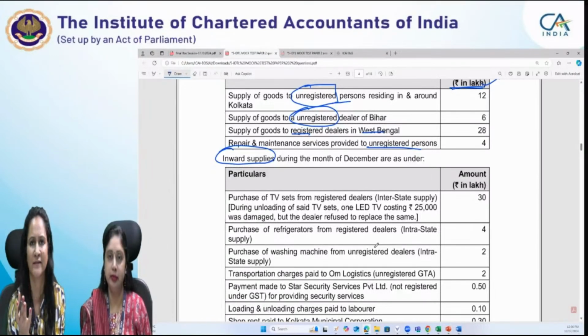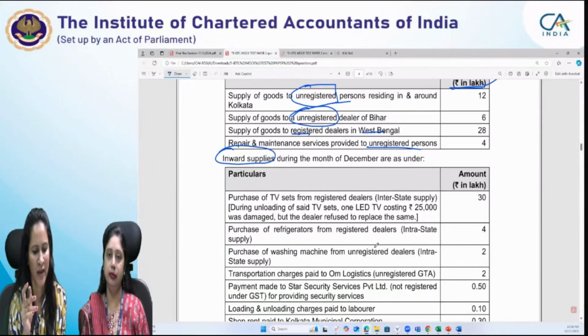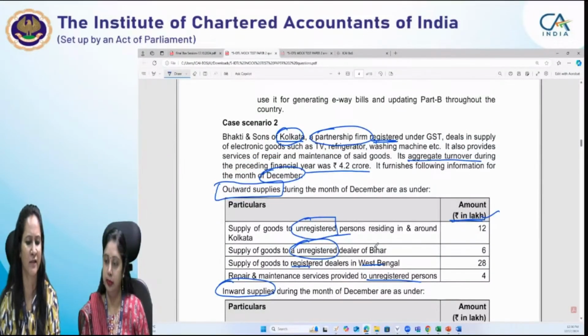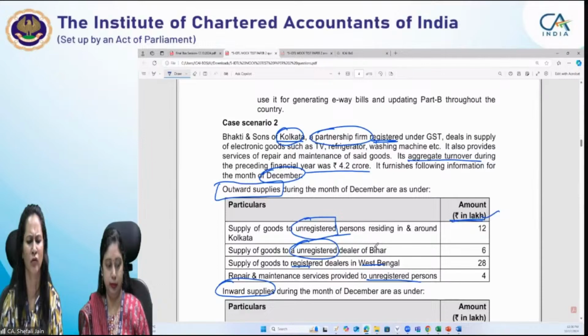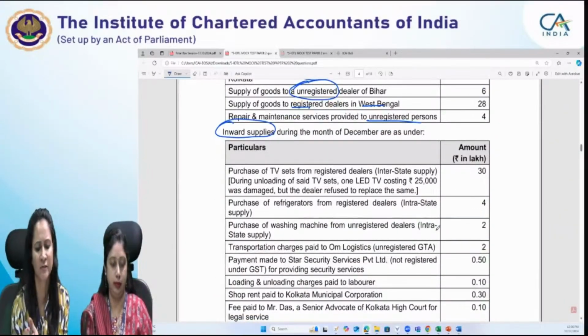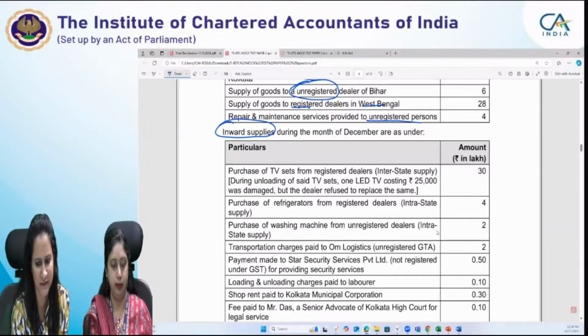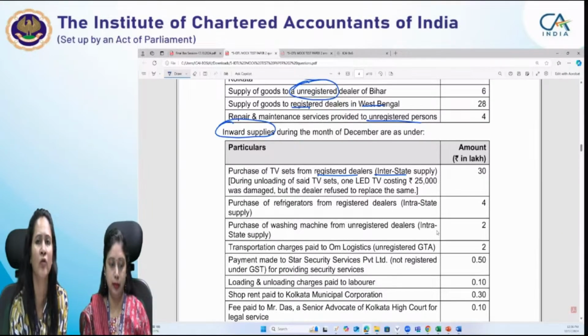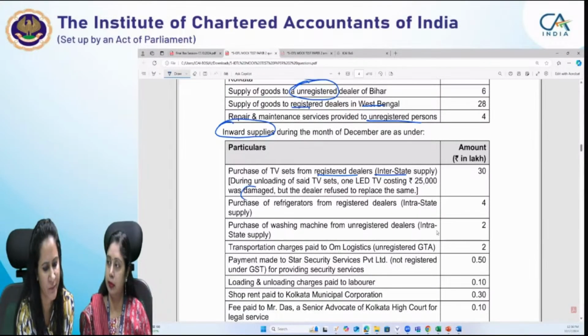As we know, Bhakti and Sons deals in TV, refrigerator, washing machine, and a lot of electronic goods. So TV sets have been purchased by Bhakti and Sons from a registered dealer, interstate supply. During unloading of the said TV sets, one LED TV costing rupees 25,000 was damaged.